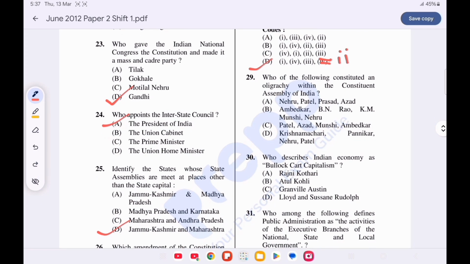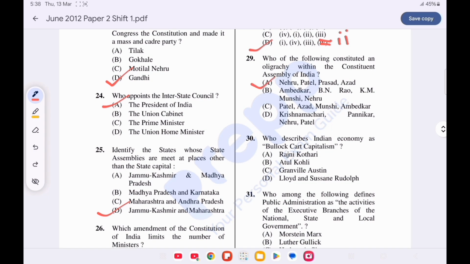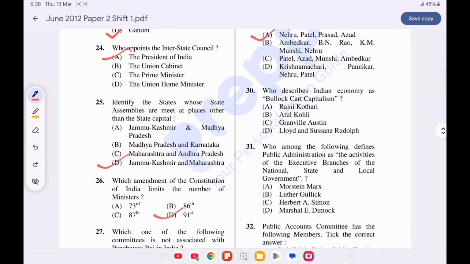Question number 29. Who of the following constituted an oligarchy within the Constituent Assembly of India? Option A, Nehru, Patel, Prasad, and Azad. Question number 30. Who described the Indian economy as bullock cart capitalism? Option D is correct. Lloyd and Susanne Rudolph.